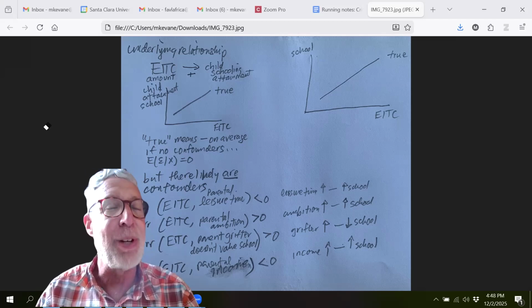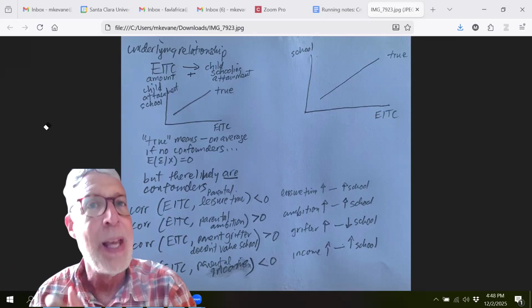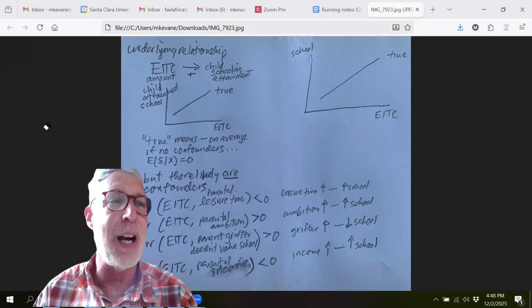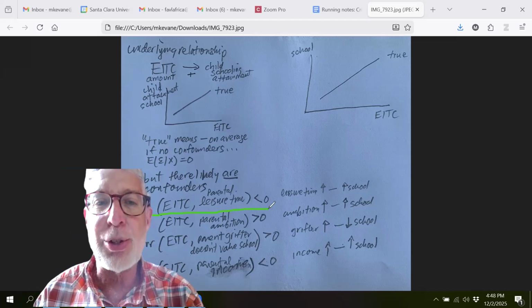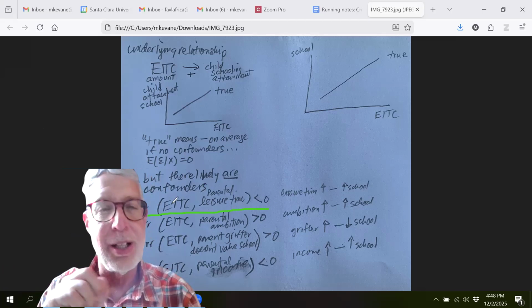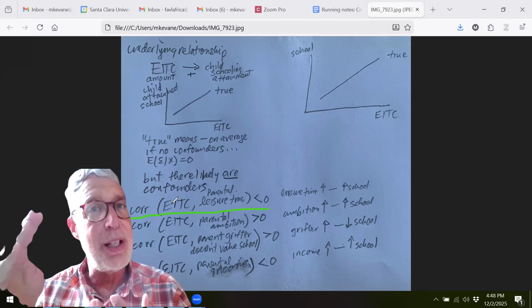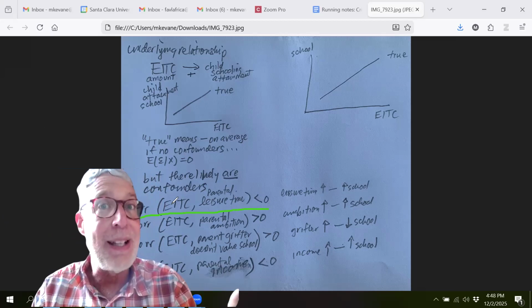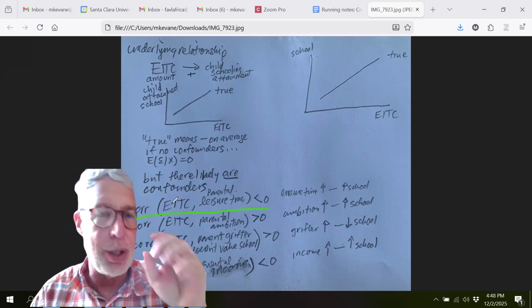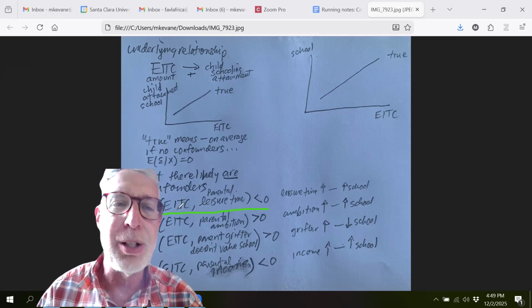We might have a measure of parental ambition, in which case those two wouldn't be confounders because we could just include them as control variables in our regression. So let's think about the first one, parental leisure time. We might think it is negatively correlated with the earned income tax credit, because the earned income tax credit by definition is associated with your earned income. So the more income you earn, the bigger the credit you get, and so the less leisure time you have because you're spending all your time working. So there's a negative relationship we might imagine between parental leisure time and the earned income tax credit.